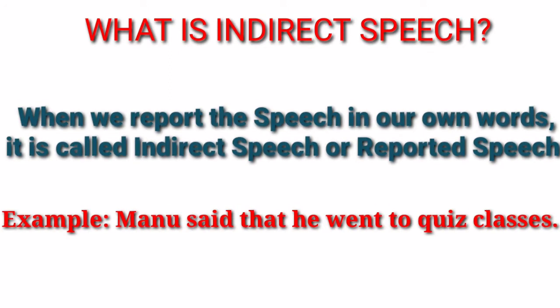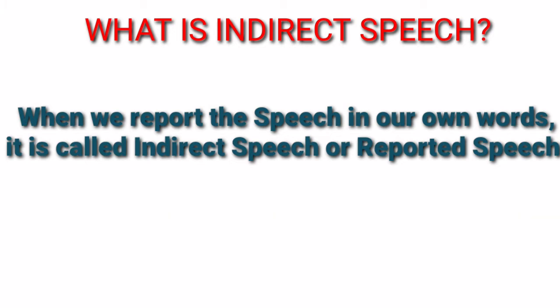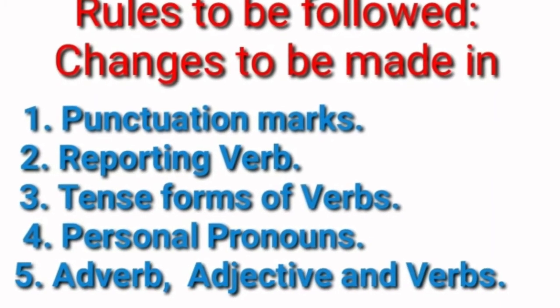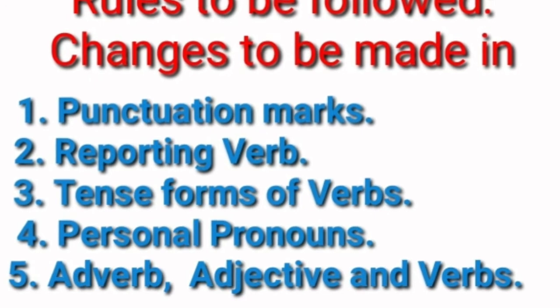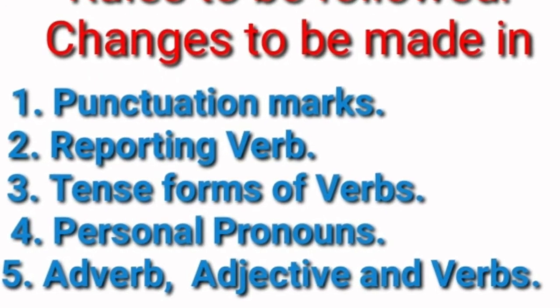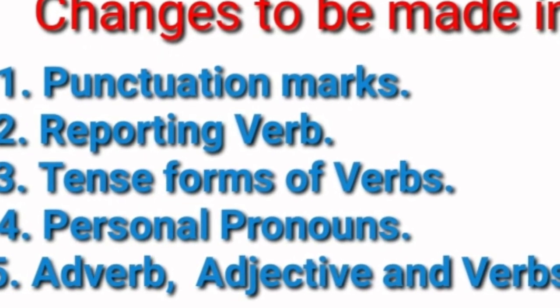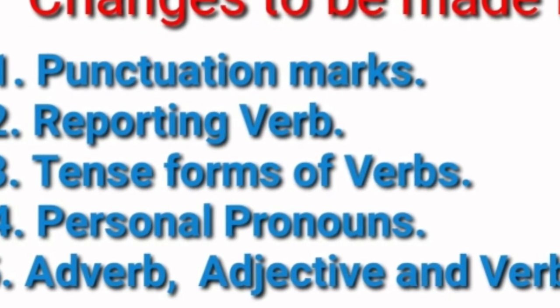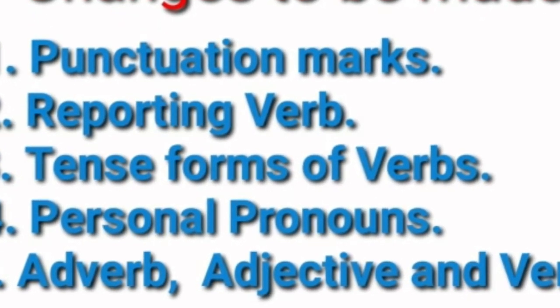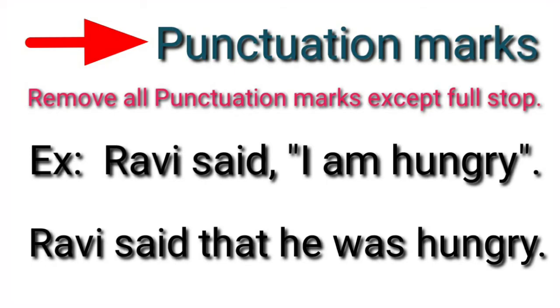What is indirect speech? When we report the speech in our own words, it is called indirect speech or reported speech. Example: Manu said that he went to which classes. When we convert direct speech to reported speech, the rules given below are to be followed. Changes are to be made in punctuation marks, reporting verb, tense forms of verbs, personal pronouns, and the last one, adverb, adjective and verbs.